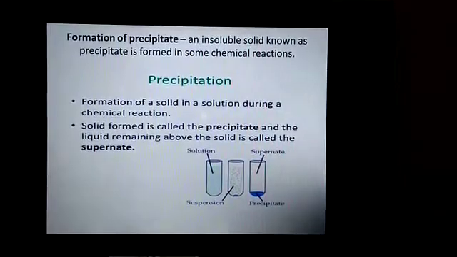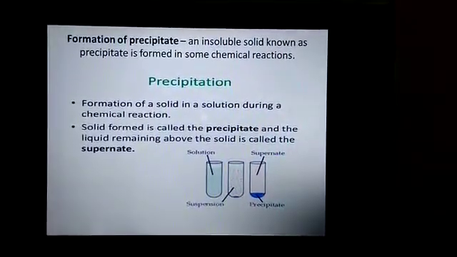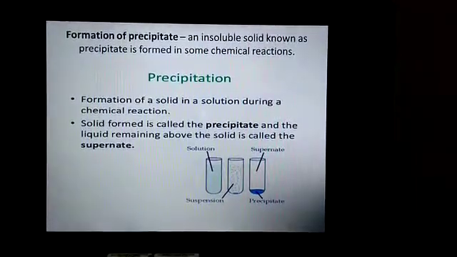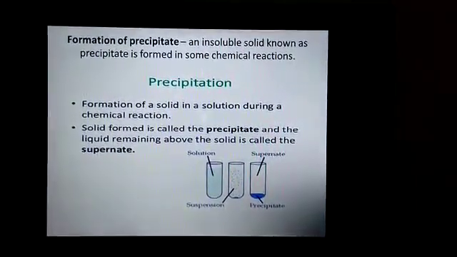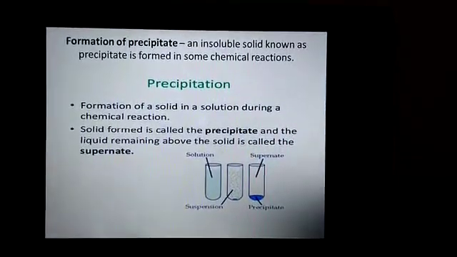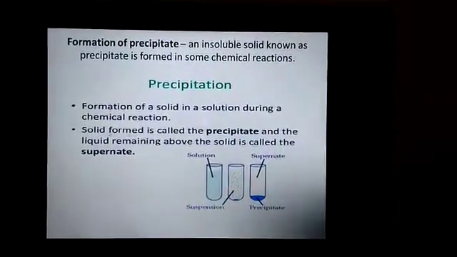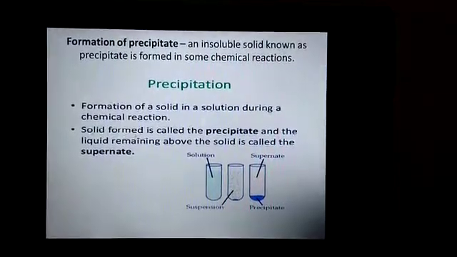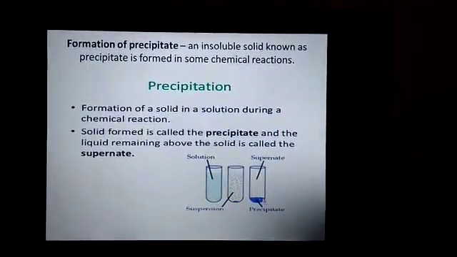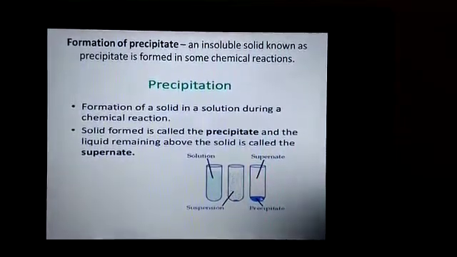Now the last is formation of precipitate. An insoluble solid known as precipitate is formed in some chemical reactions. So first, students, see precipitate. Precipitate is like solid clumps. They settle at the bottom of the test tube.